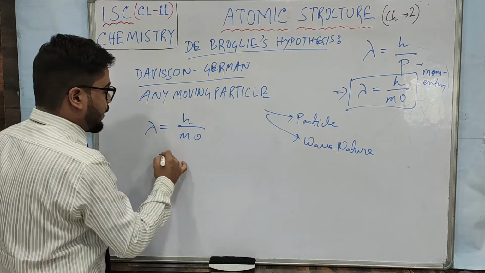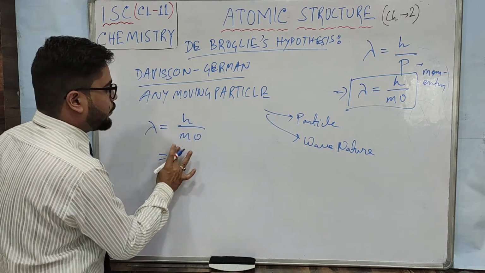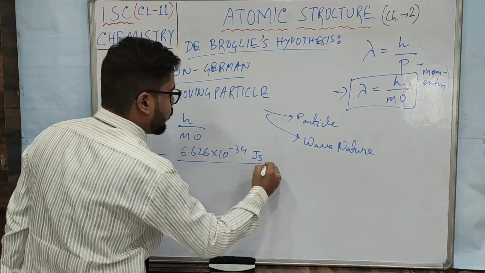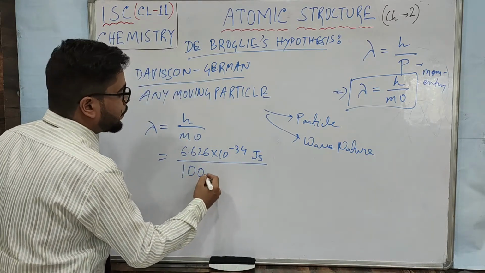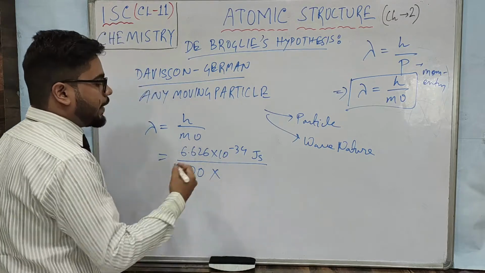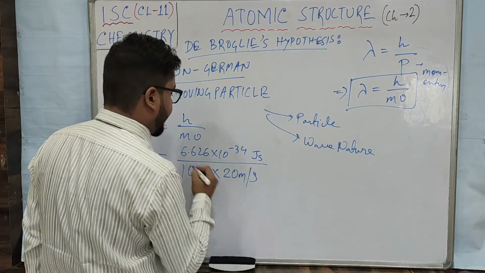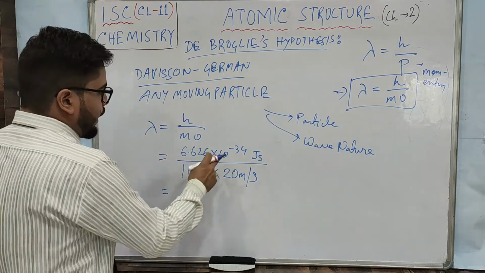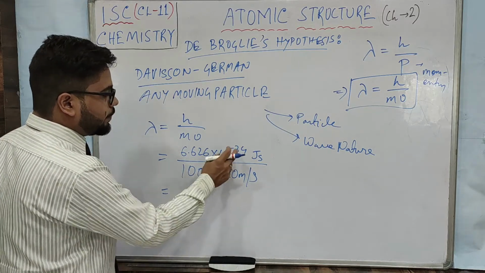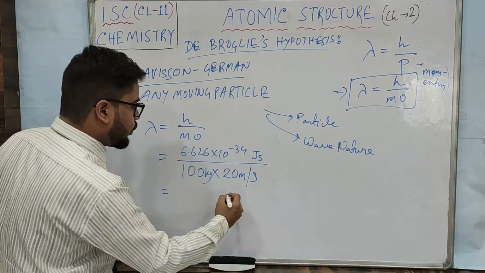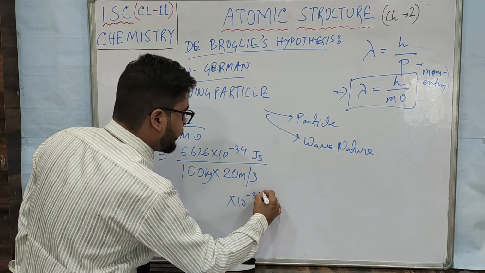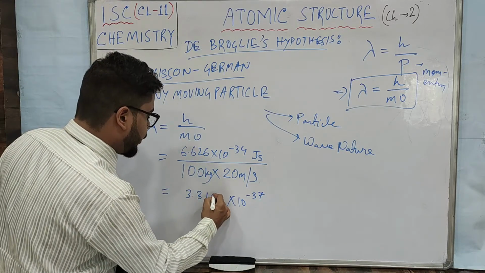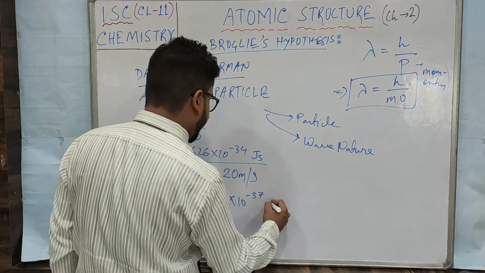So if you want to calculate the wavelength of a bike, we will take lambda equals h by mv. So the h value is 6.626 into 10 to the power minus 34 joule second. Mass of a bike, say 100 kilogram. All right, and velocity of a bike, say 20 meter per second. So if you calculate, here 10 to the power minus 34 is being divided by 2000, so I am writing here 10 to the power minus 37, and if you divide this by 2, it will come 3.313 into 10 to the power minus 37 meter.